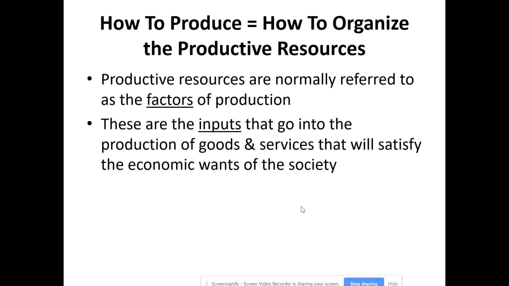Another term that can be used for this is an input. Okay. Input is something that goes into the production of goods and services that will satisfy those economic wants of society. So it's all the things that are put into the process of providing those goods or services. We'll get a little more clarification on this as we go through this.